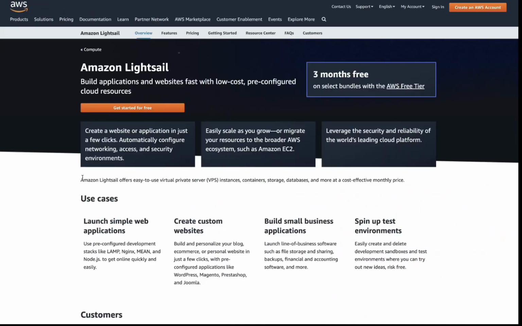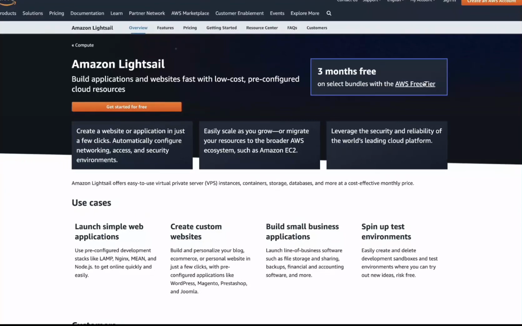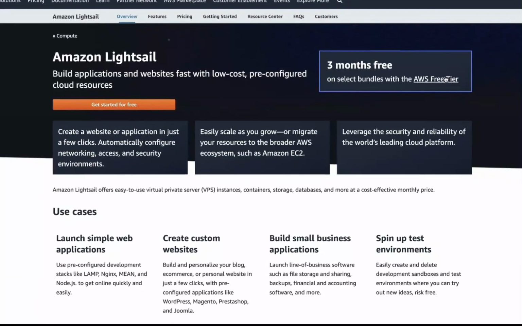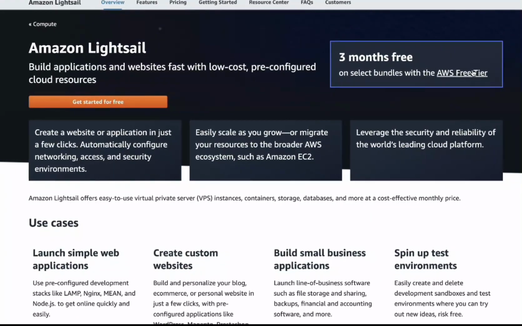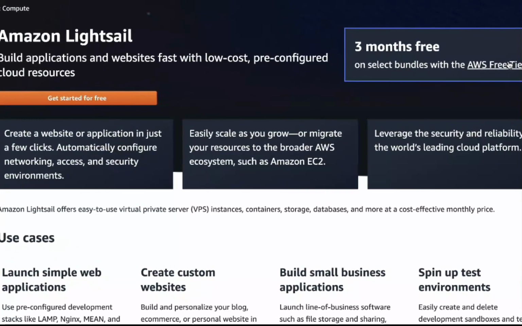Another great place you could use is Amazon Lightsail. AWS also has something called the free tier when you first create an account, which means you get 12 months of free services. It's not everything that's free, so I highly recommend you check the services first before you start using them. But Amazon Lightsail allows you to pretty much get three months for free, and then you get access to that AWS free tier that you can leverage as well.